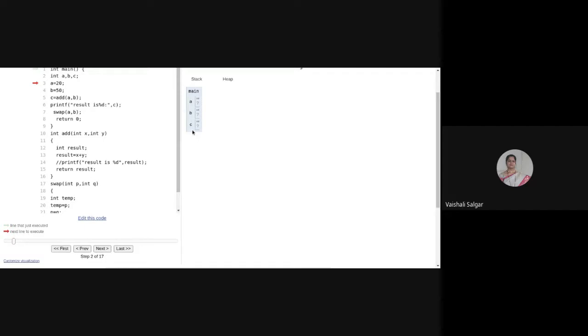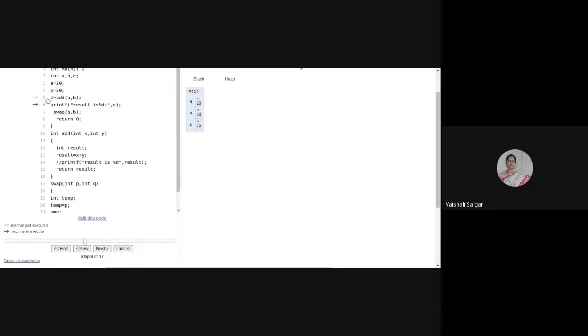Now A, B, C, these three variables are there. When I'm calling the add function, C doesn't have any value. But after execution, the formal parameters X and Y get the values of A and B, which are 20 and 50. Then the result will have the value 70. With the return statement, this result is returned to the caller, so my C will get the value 70. And now it is printing that value.